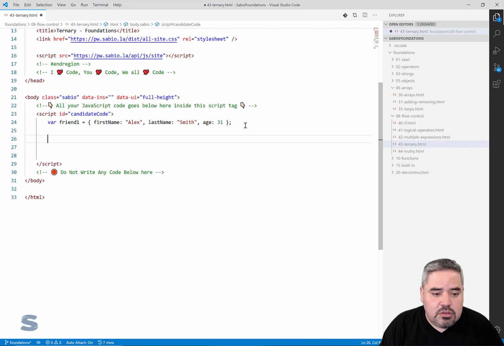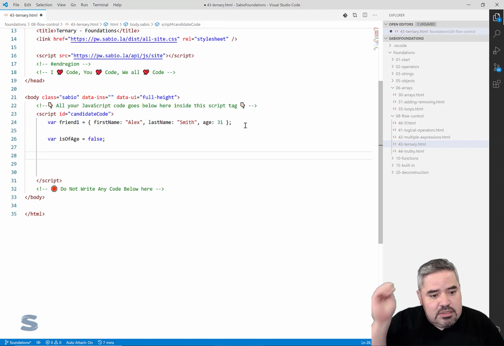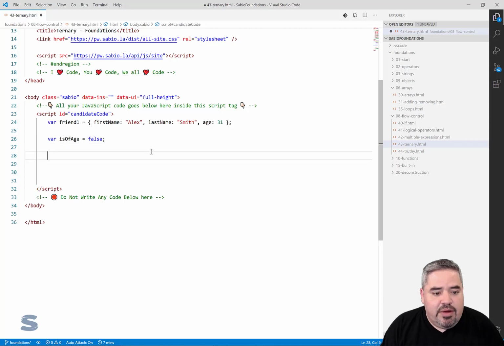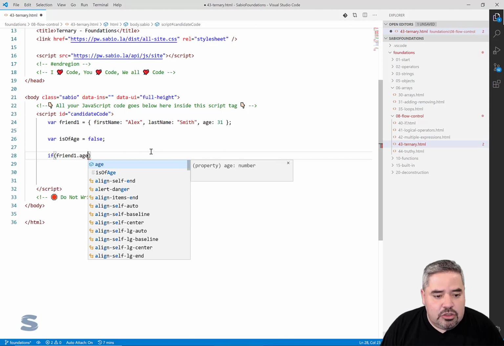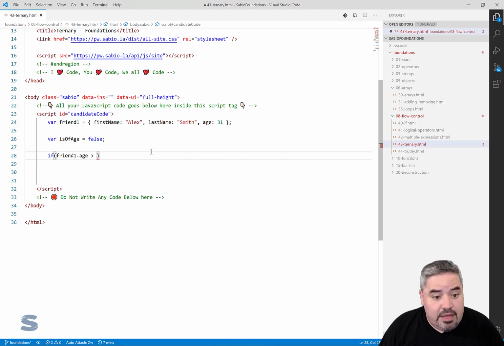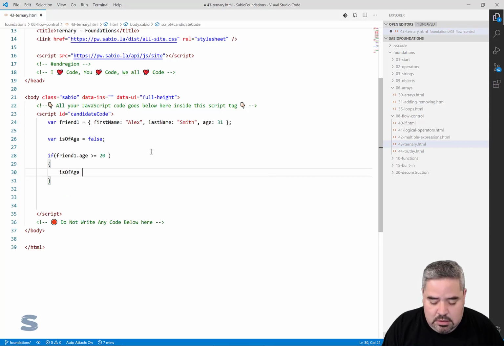So I can illustrate why we would use this. Let's just say I had another variable, is of age, and I'm going to set up a default of is of age is false. So by default, we're just going to say that Alex is not of age. If I wanted to flip that value or assign that value based on Alex's information, I would write an if statement that would say if my friend 1 age is greater than or equal to 21, here's my if statement, then is of age is equal to true.